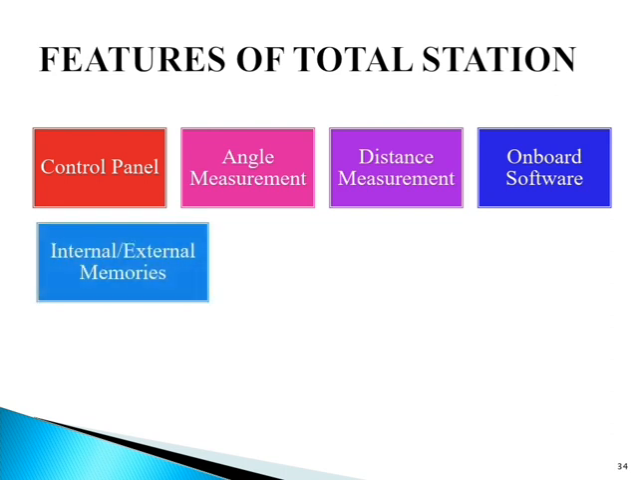Next is internal or external memories. A total station can be fitted with an internal memory capable of storing from 1000 to 16,000 points. This enables data to be collected without the need for an external memory card, or we can say SD card or flash card or data recorder.